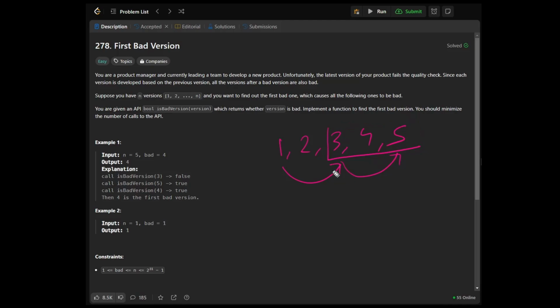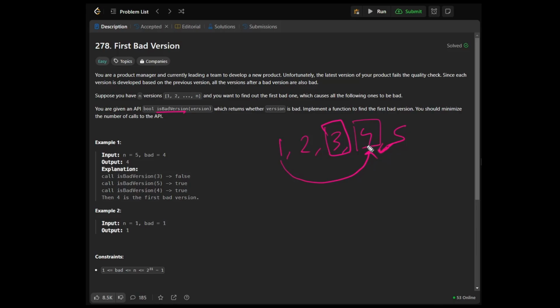So if we jump to, let's say, 3 is the bad version, we jump to 4, 4 would also be bad. We know it's bad because we call this function with 4. It may be an answer, it may be not.